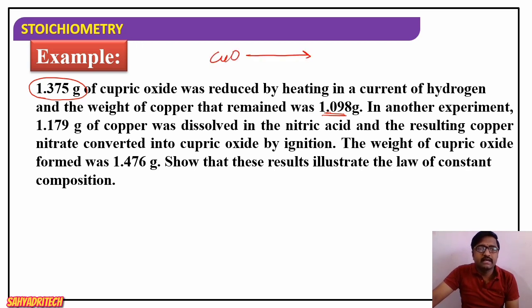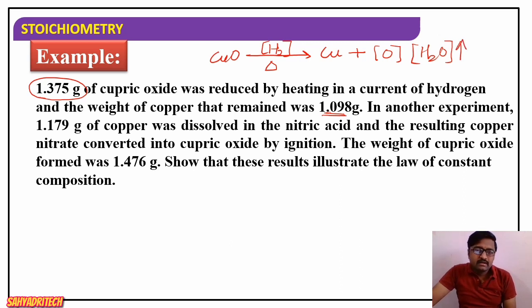Cupric oxide is heated in the presence of what? Heated in the presence of a current of hydrogen gas. On heating, how much copper remained here? Copper remained is 1.098 gram. What about oxygen? Oxygen will be lost here, in a different form. It may be in the form of moisture. So on reaction with the hydrogen content, it will be removed in the form of water molecules, moisture content.